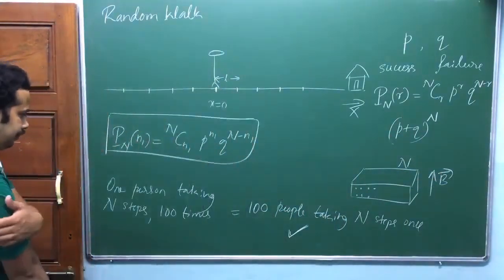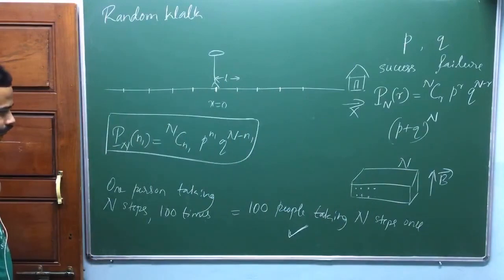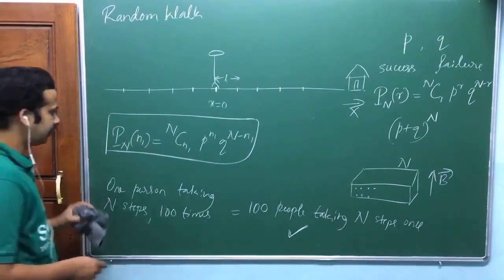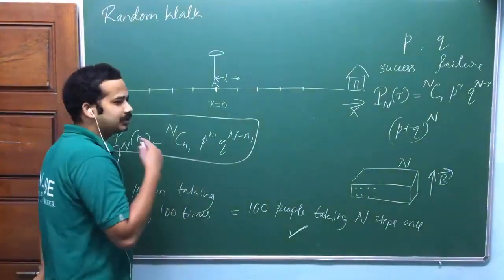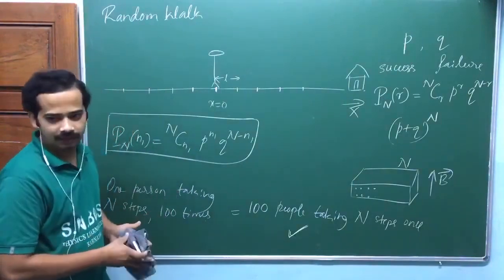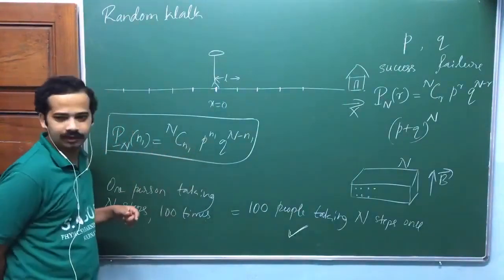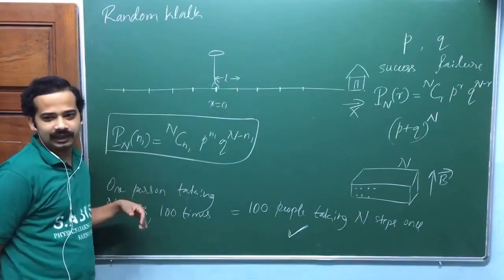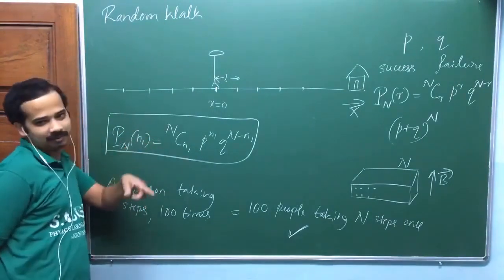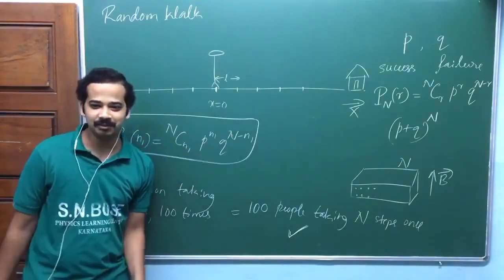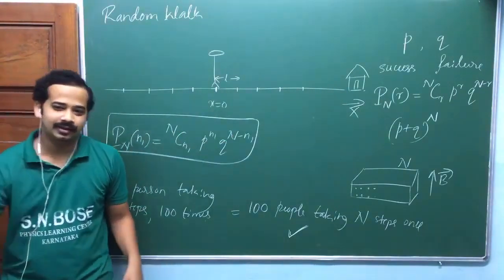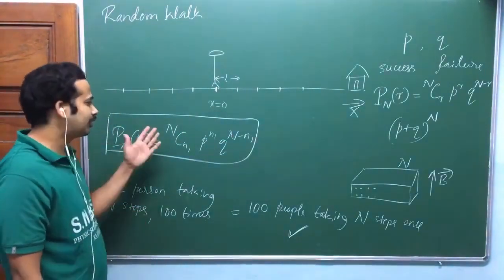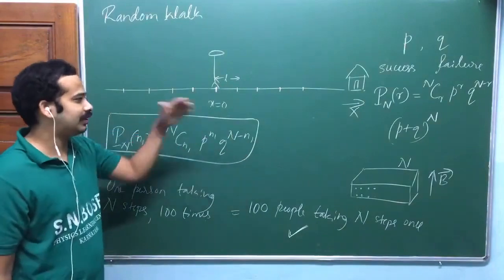Sir, will the probability change if the road is uphill or downhill? Yeah, definitely. Now again, this probability depends on many things. Suppose you take this funny situation of a drunkard. If he has taken less alcohol, he may move towards home, am I right? There is more probability that he may move towards home. Or he has taken so much alcohol that the probability of going right and left are equal.